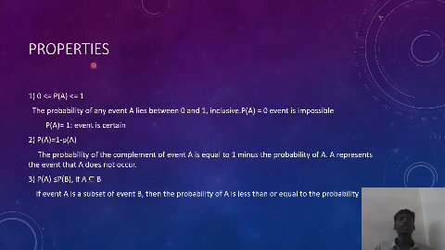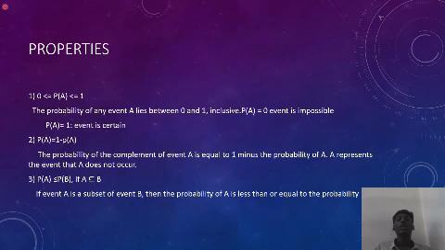There are 8 properties of probability. The first property of probability is 0 is less than or equal to P of A, which is less than or equal to 1. It means the probability of any event A lies between 0 and 1 inclusive. Here, when P of A is equal to 0, the event is impossible. If P of A is equal to 1, then we know it as a certain event.